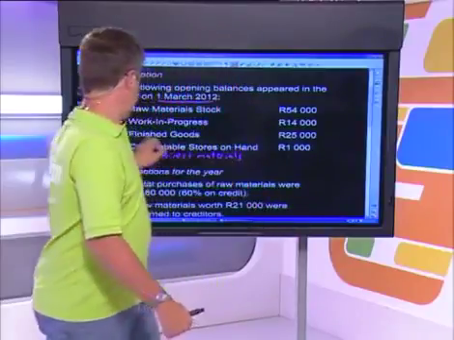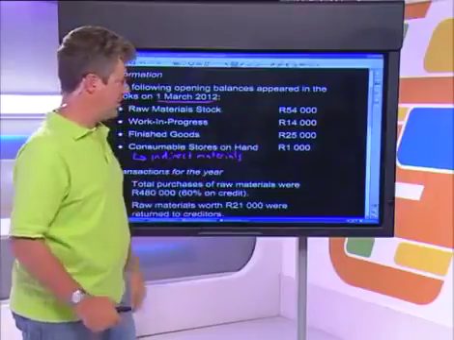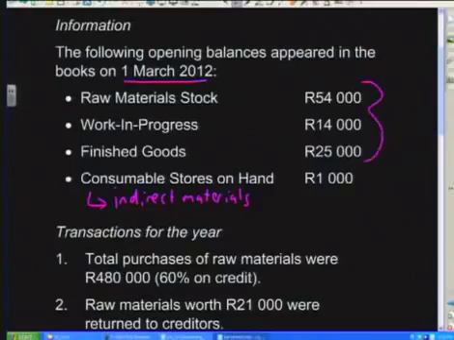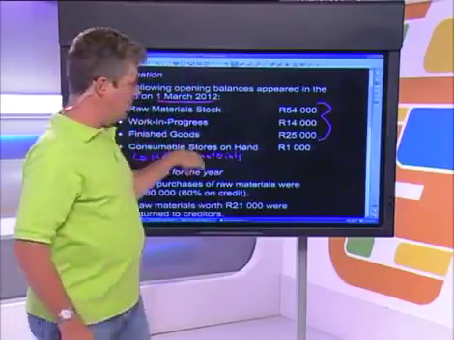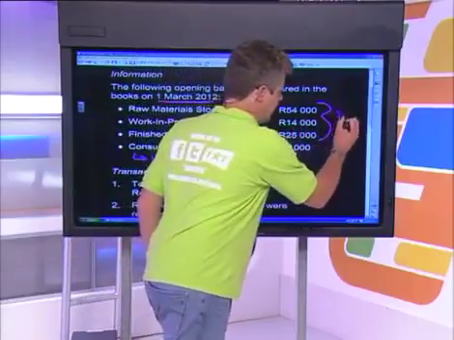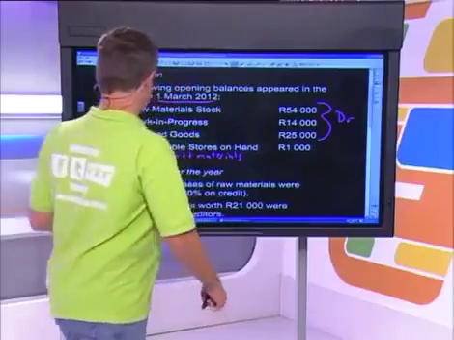We then had a work in progress account of 14,000. That means that in our factory there was 14,000 rands worth of partially completed products, and then we had 25,000 that were finished goods. So we're going to start off by putting these three balances in the general ledger. If you've been concentrating on what I said earlier, I'm sure you'll know very easily on which side to put them. We said that all of these three stock accounts were assets, so we should know that all of these three will have opening balances on the debit side of their various accounts. So let's go and stick them in.